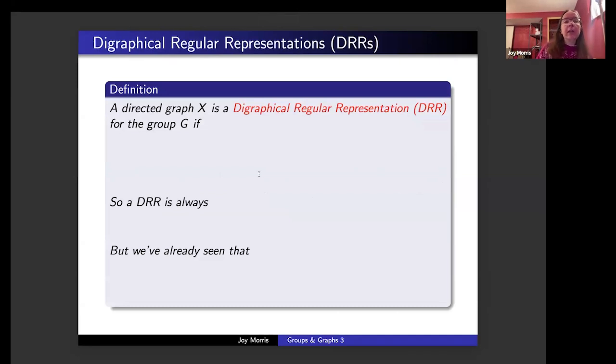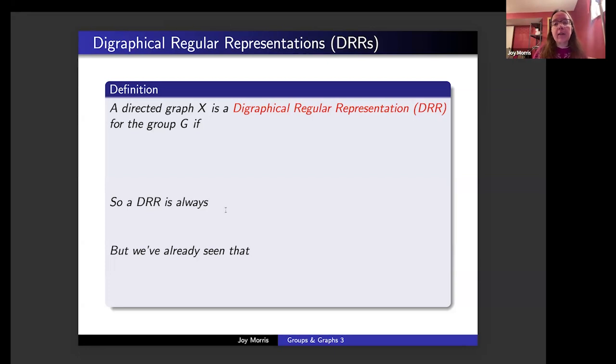So we can similarly define digraphical regular representations, short form DRRs, and a directed graph is a digraphical regular representation for a group if it's a digraph and its full automorphism group is exactly the regular representation of the group G. So again, a DRR will always be a Cayley digraph on the group G. But we've already seen, again, that a Cayley graph on the group G always contains G as the regular representation of G in its automorphism group.